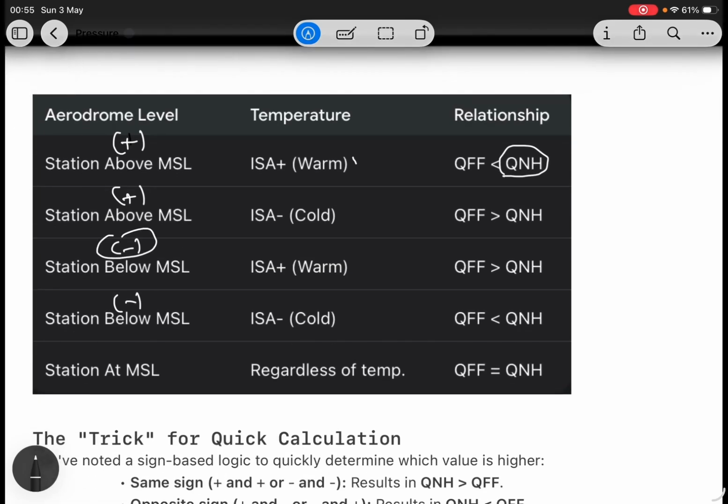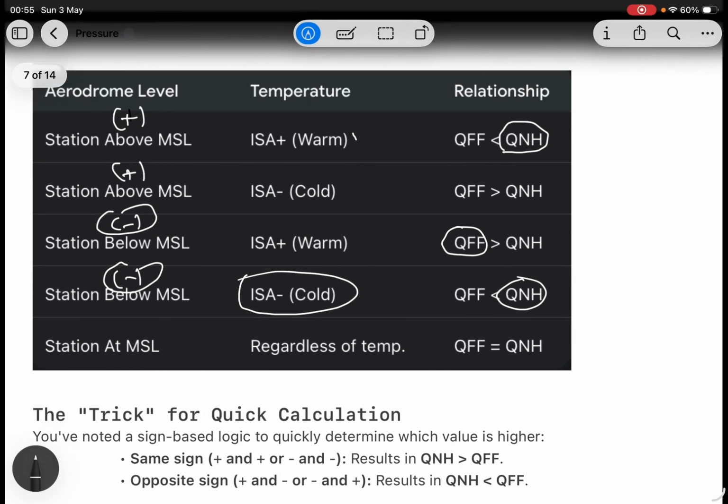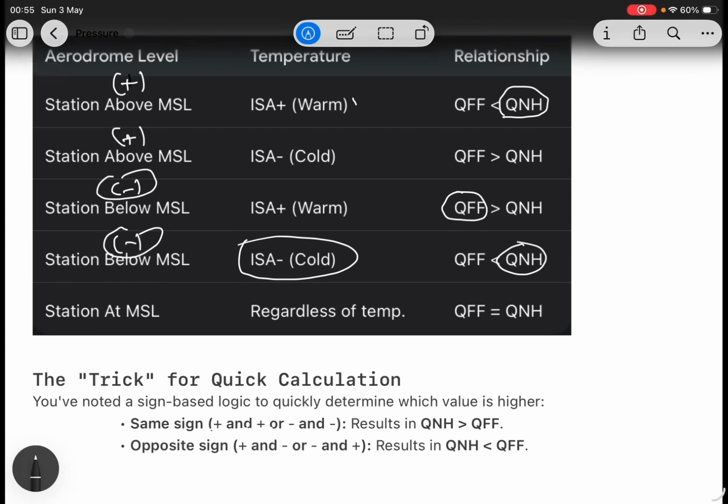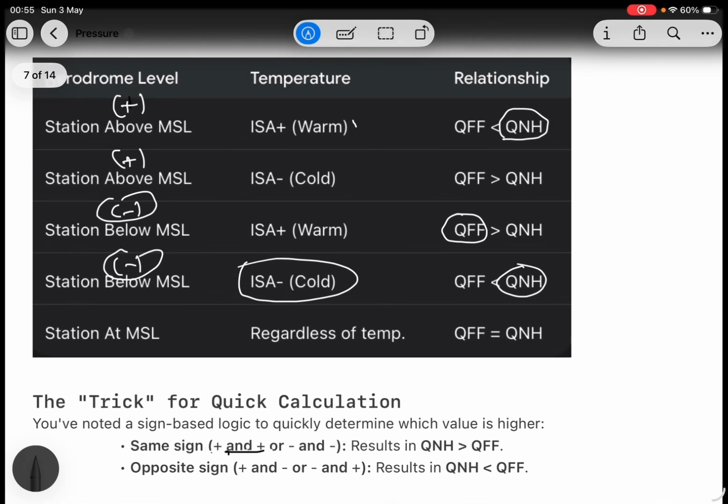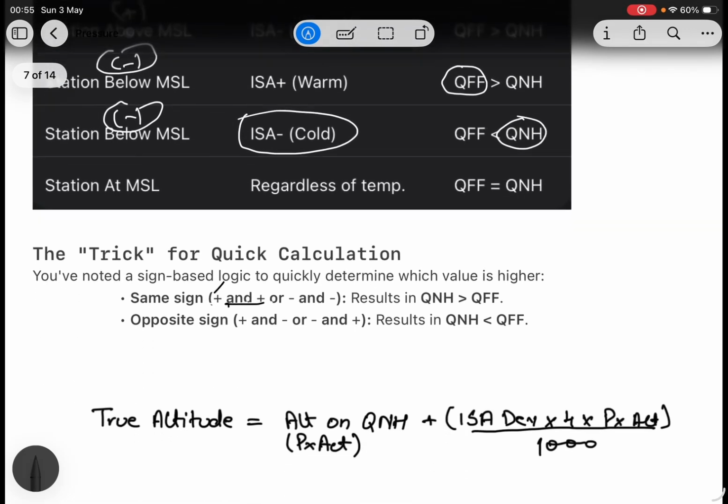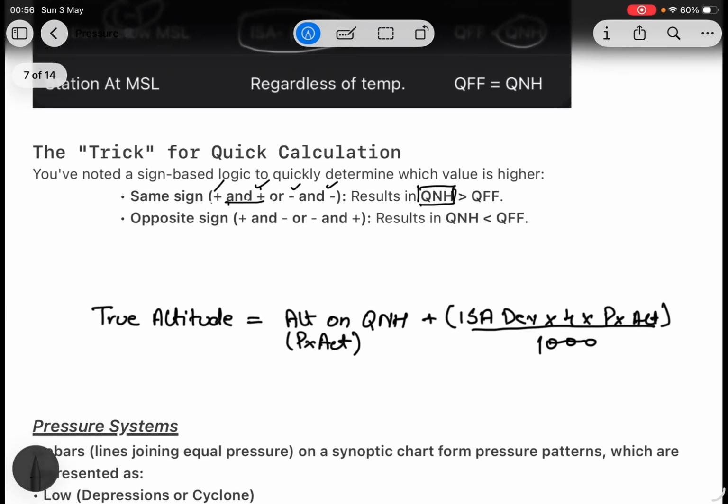When your station is below and QNH is more, then QFF will be more. When your station is below and temperature is lower than ISA, then QNH is more. So here it's simple. When you have the same signs in both, like your aerodrome is above MSL and your temperature is more than ISA, or your aerodrome is below MSL and your temperature is below ISA, then QNH will always be more, and the opposite.